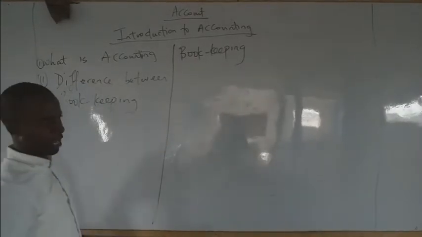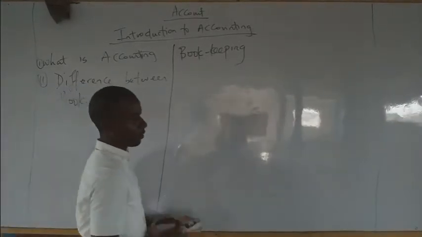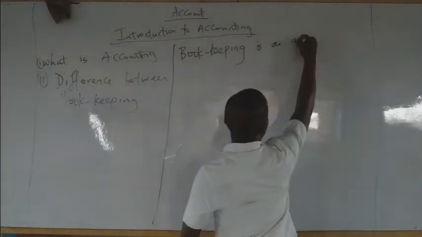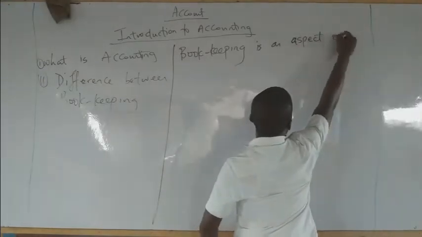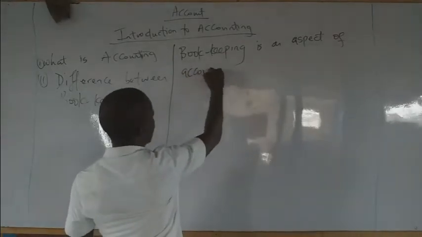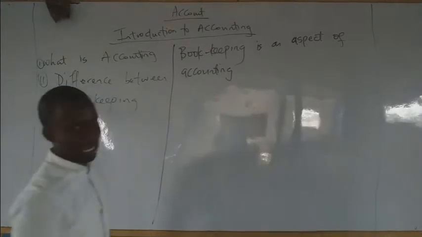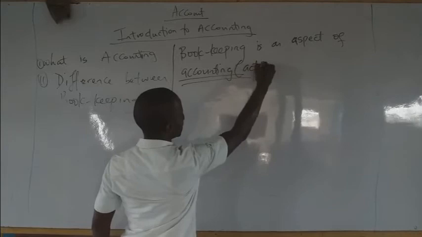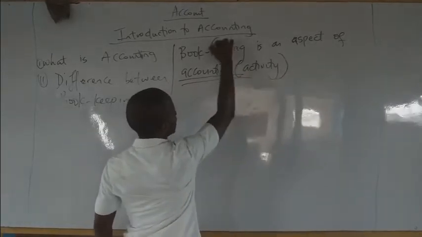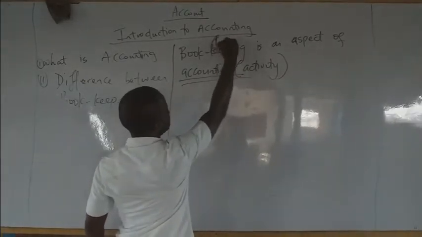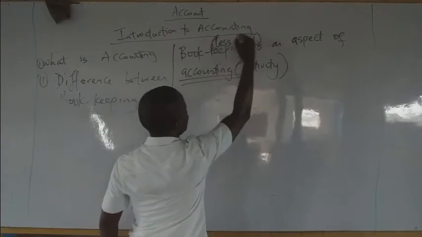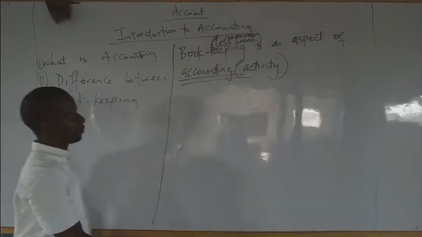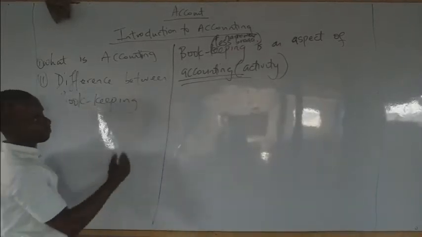Bookkeeping is just an aspect of accounting. Why did I say an aspect? Accounting is a broader activity, while bookkeeping is less broad. That means it is narrow in scope. Why did I say it is narrow?